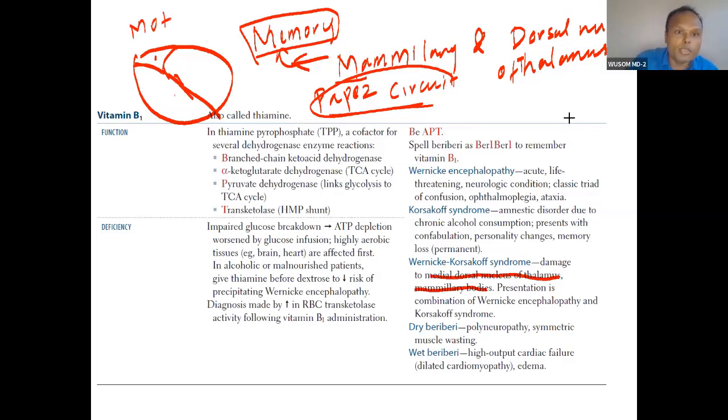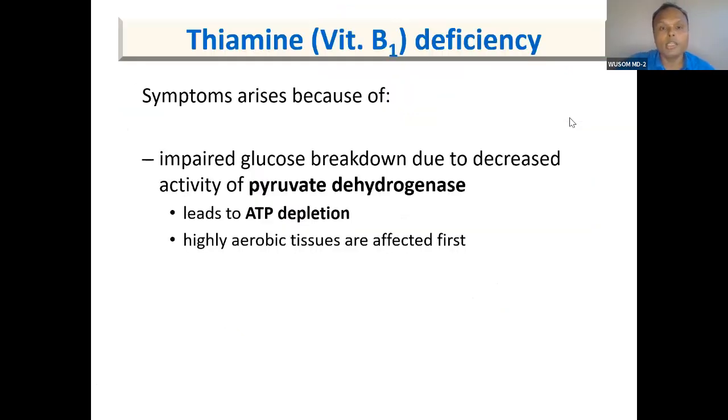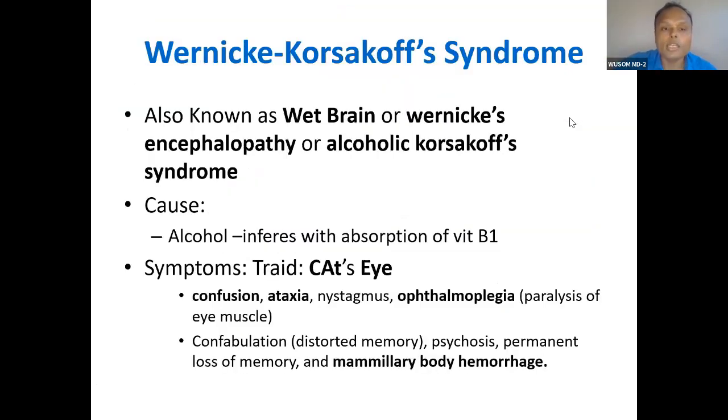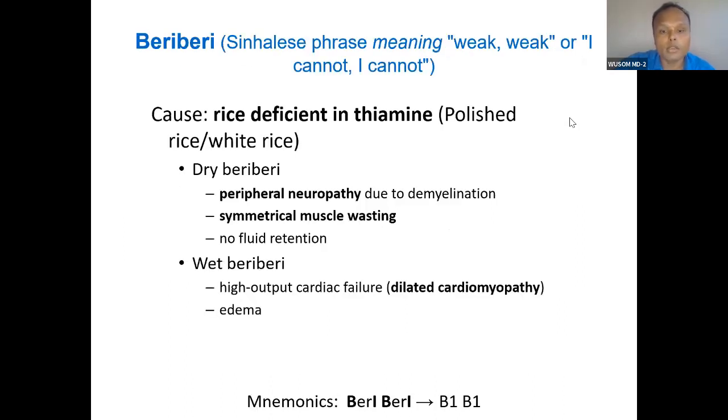There is a motor loop, there is an emotion loop, and there is a third. These three types of loops are there. So these all are related to memory. So Papez circuit, so memory. That is why memory is very affected. Memory has a very bad impact in Wernicke-Korsakoff syndrome. Okay. So understand that. Wernicke-Korsakoff syndrome we have already defined. So this is a very important condition.